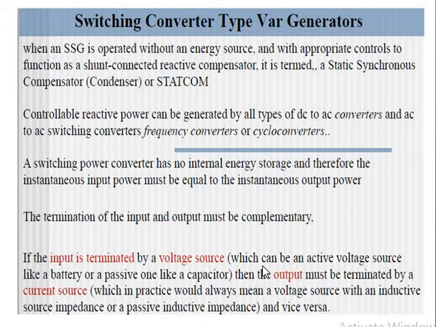That is, if you have a voltage source at the input, then it should be terminated with a current source. Okay, that is, if the input is terminated by a voltage source, then the output must be terminated by a current source. Okay, like that, one complementarity should be there. Or in case if the input is terminated with a current source, then the output should be having a voltage source, like that. Okay.